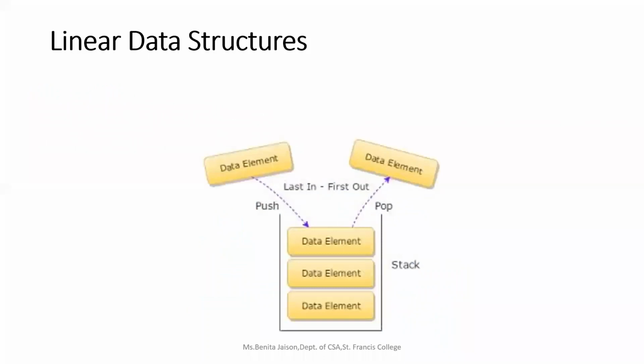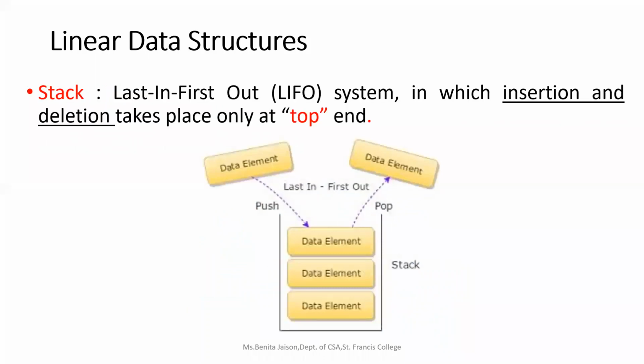After that comes the linear data structure called stacks. Stacks are again an example of a linear data structure that follows the system of last in, first out. It is just like a stack of plates, in which the last plate which is kept will be taken away first, right? Keep in mind that in a stack, both insertion and deletion take place only at one end, that is the top end.